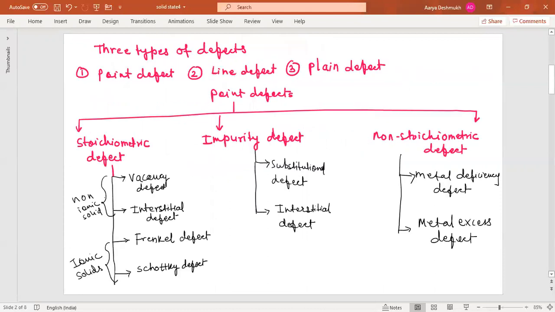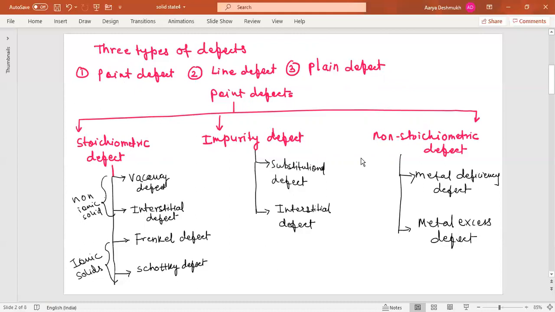Now we can proceed. There are three different types of defects. One is point defect, other is line defect, and third is plane defect. Now we will be studying this point defect in detail. We will not talk about the line defect and plane defect. In our syllabus, we are most concerned about the point defect only. So point defects can be further divided as stoichiometric defects, impurity defects, and non-stoichiometric defects.